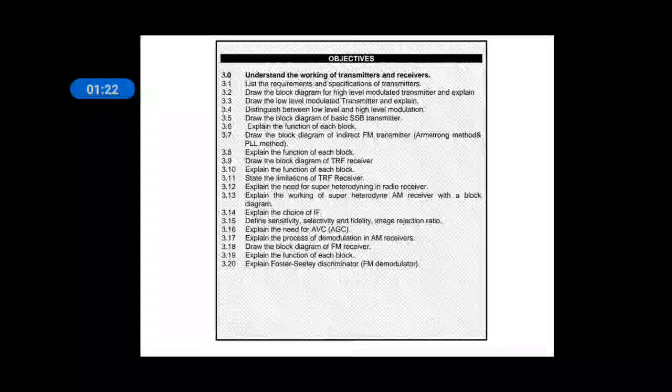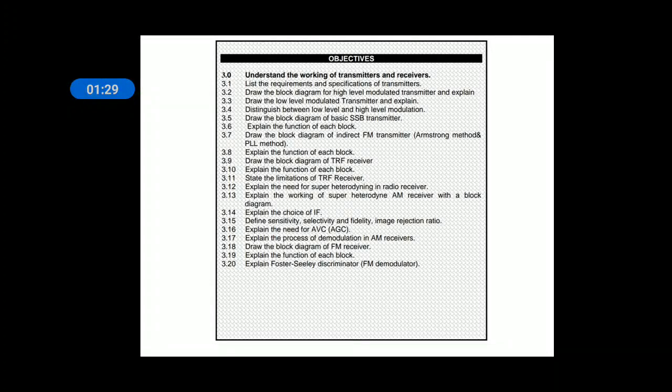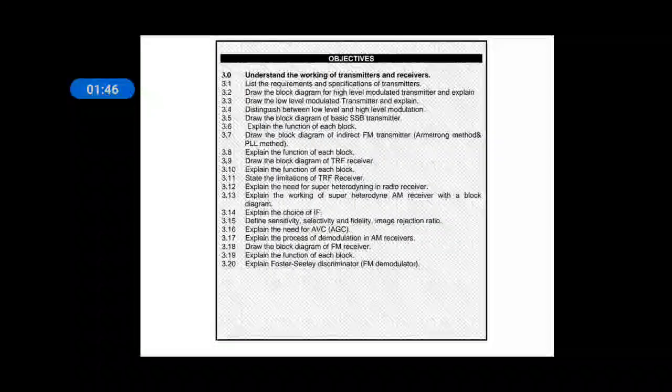The next topic is define sensitivity, selectivity and fidelity and image rejection ratio. These are some of the characteristics of any radio receiver, right? Now we'll see what is sensitivity. For a good receiver, for its efficient performance, sensitivity, selectivity, fidelity and image rejection ratio should be as high as possible.